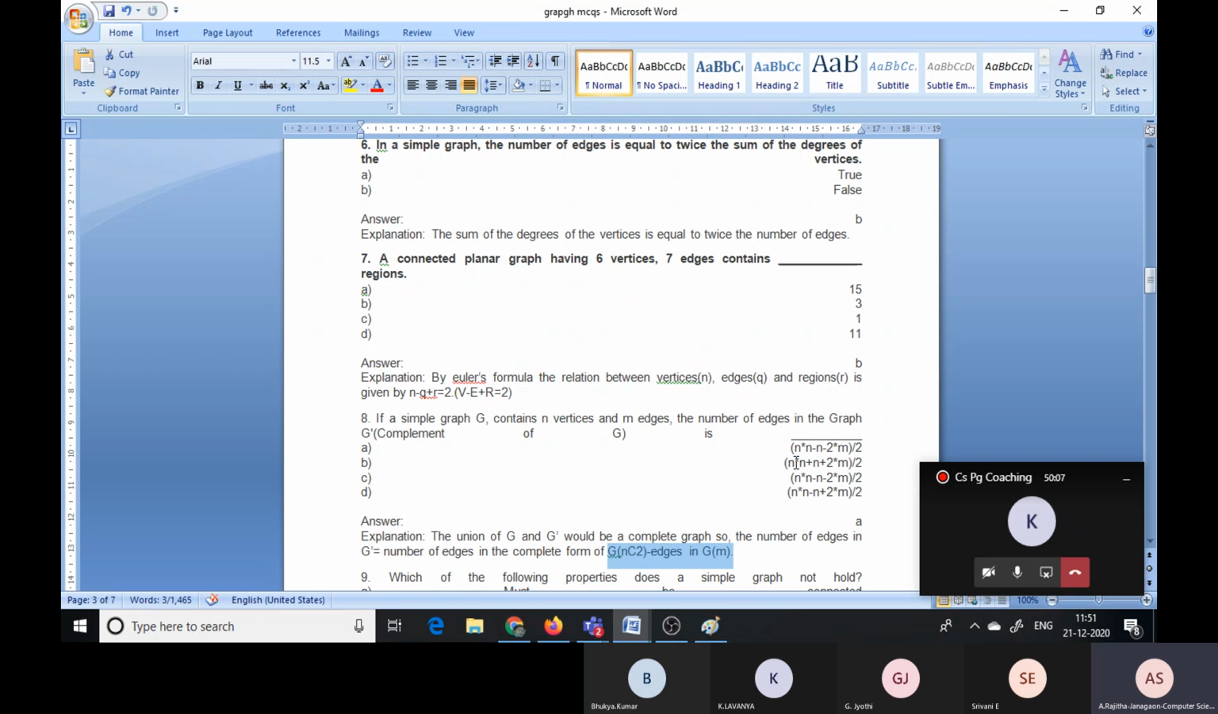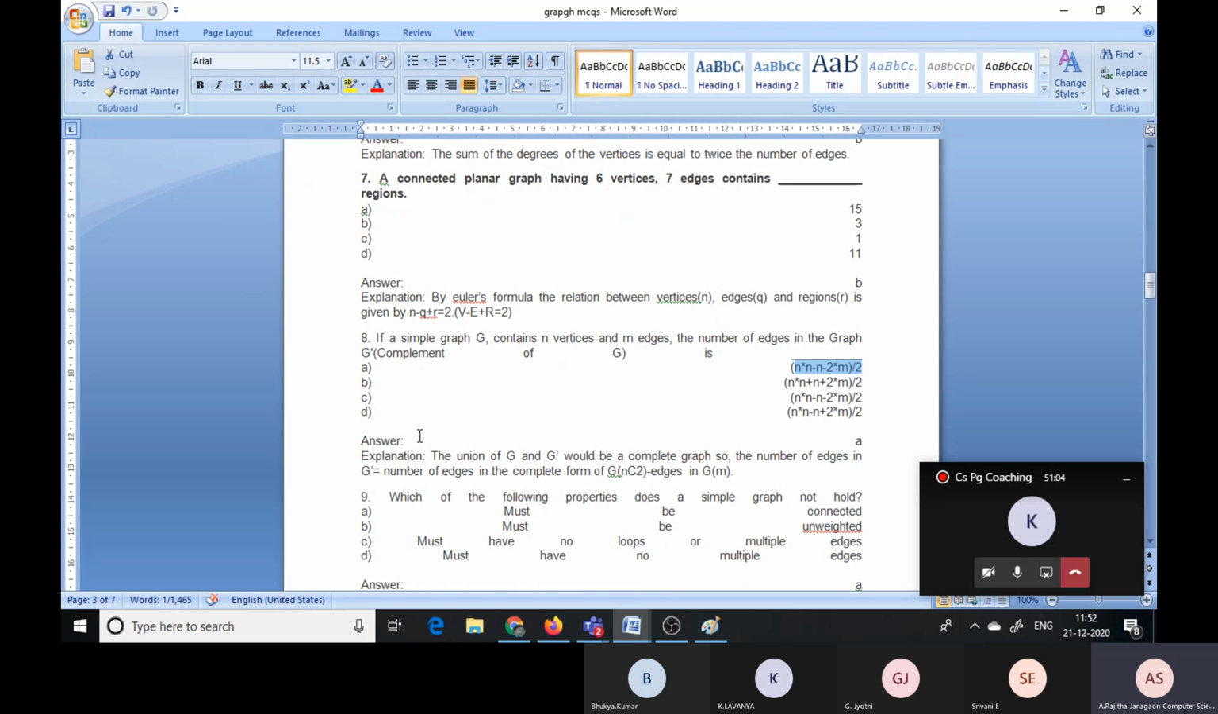If the first option doesn't match, what do you do next? You find this out: 4 plus 4 is 20 plus 8 is 28 divided by 2, that is wrong. So like that you can apply, but we got the answer at option A. To find this, first we need to know how many edges should be in the complement graph. So this is the formula: the total number of edges in the complete graph minus the edges in the graph. In the complete graph the possibilities are nC2. The total number of possibilities minus the given number of edges is nothing but the edges in the complement graph. So apply that and give it as the answer.